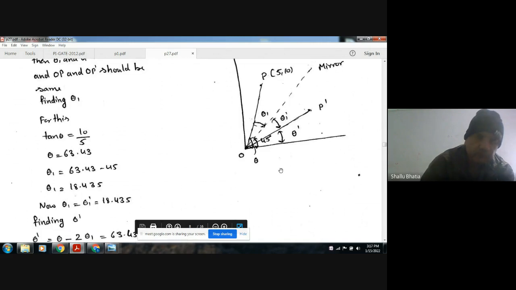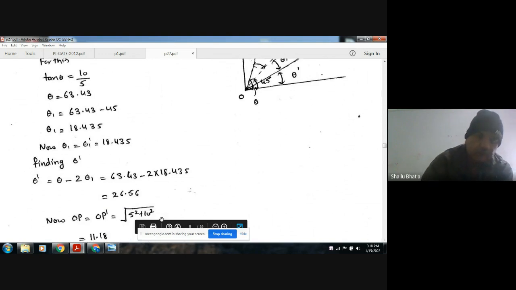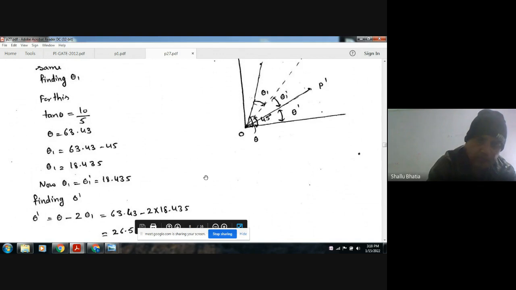So theta one will be 18.435, and this theta dash will be 45 plus this, that is, theta minus 2 of this. So this will be 26.56.